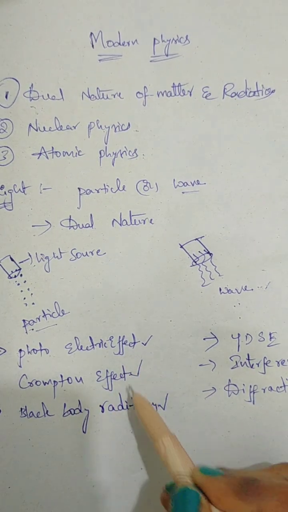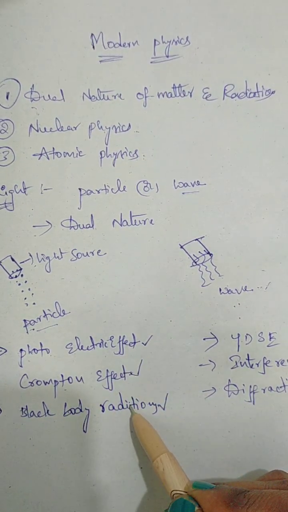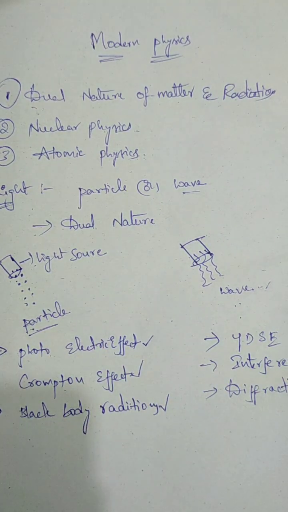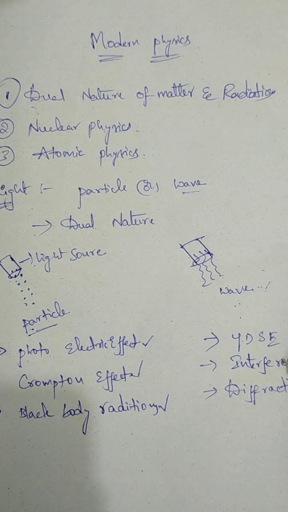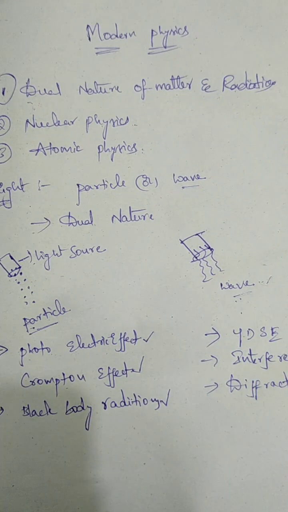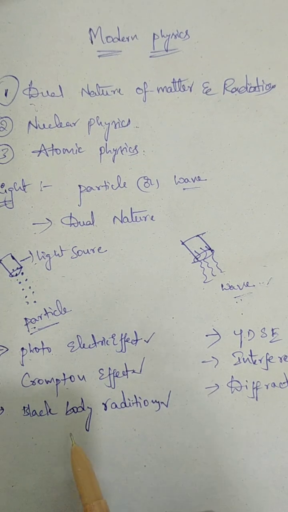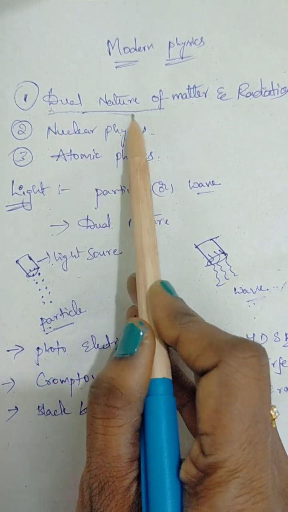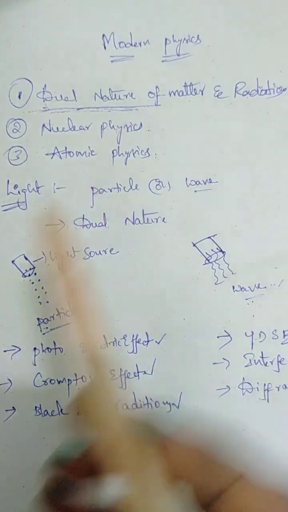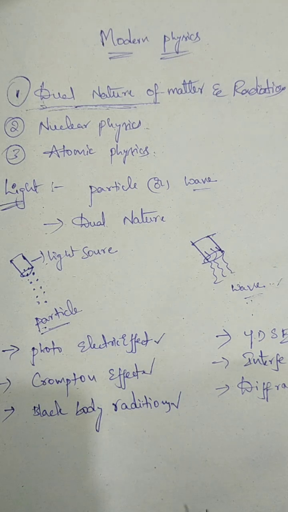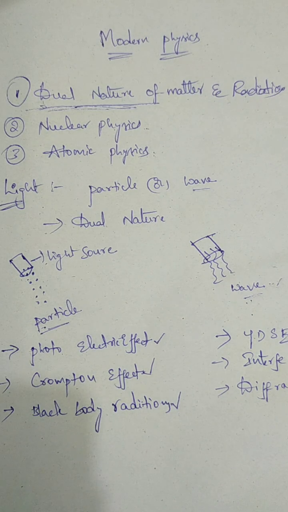So, these have strong proof that light has a particle nature. Similarly, those have strong proofs that light behaves as a wave. So, that's why light has dual nature.